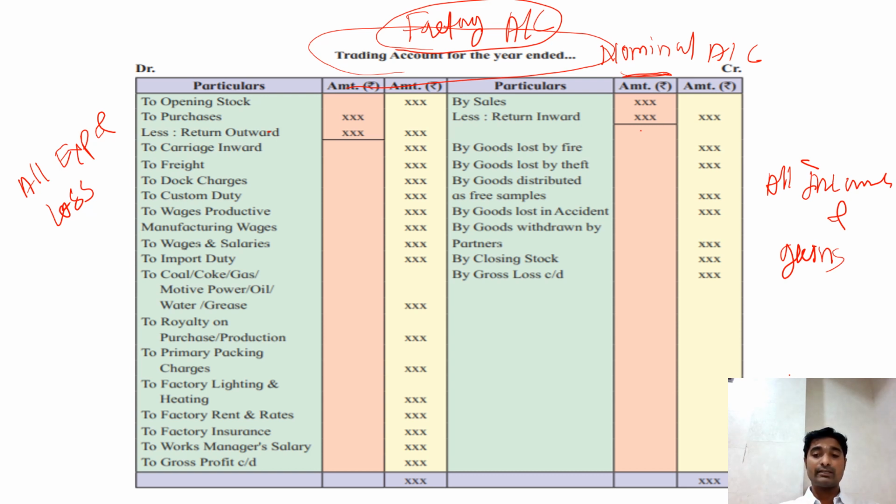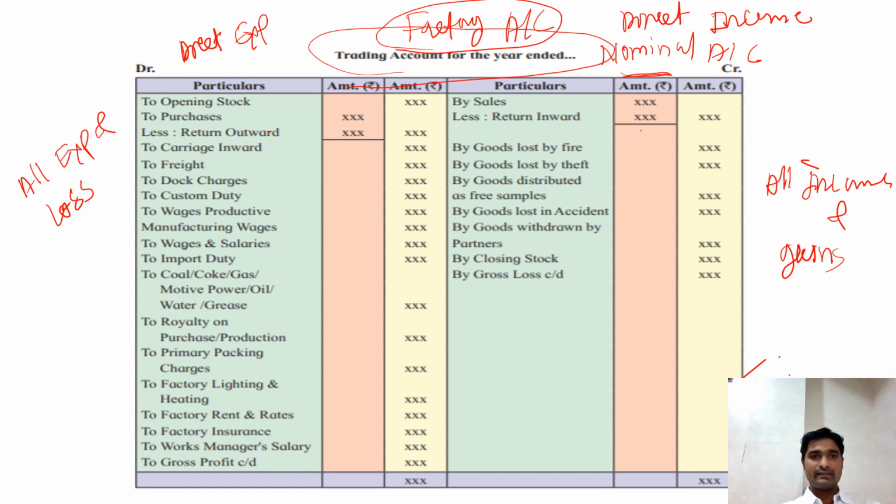But which kind of expenses? The direct expenses. It is prepared on the basis of direct expenses, and on the credit side, it will be direct income. This is also very important. So on the credit side, all the direct incomes are recorded, and on the debit side, all the direct expenses are recorded. That means those expenses which are directly related to the production activity, right?